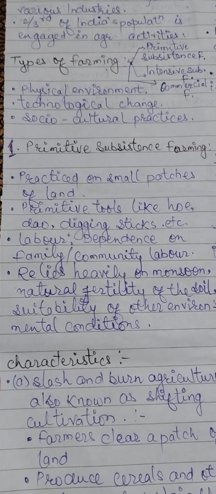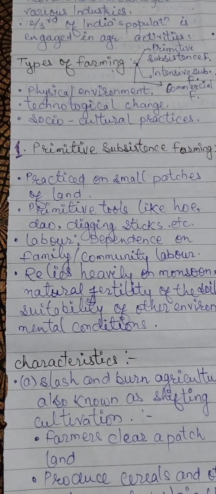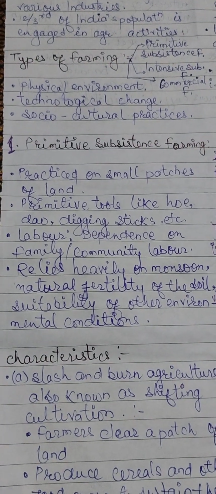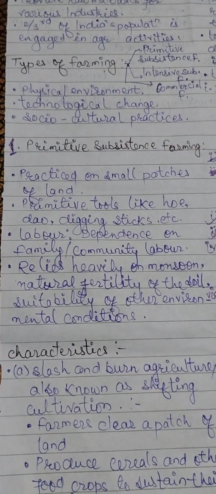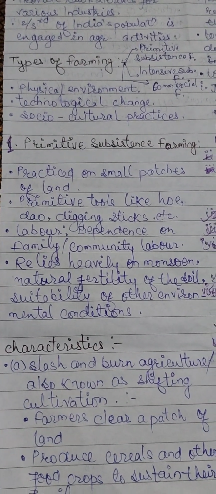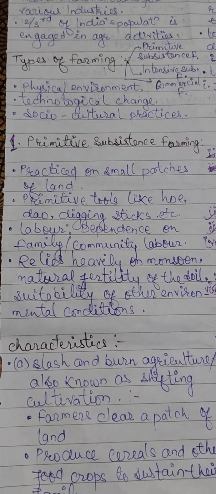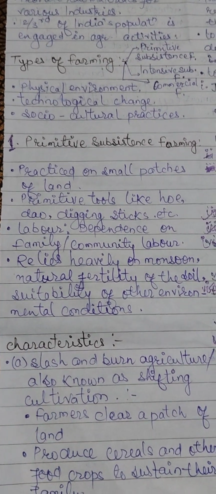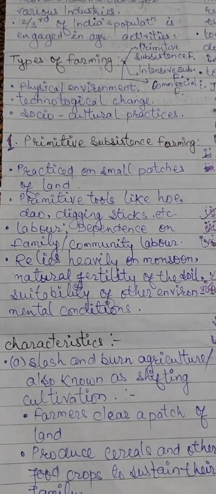It depends on family or community labor. It also relies heavily on monsoon, natural fertilizer of the soil, and suitability of other environmental conditions.